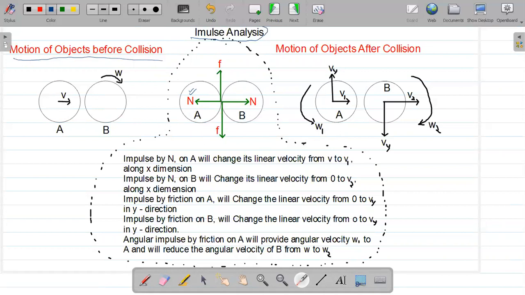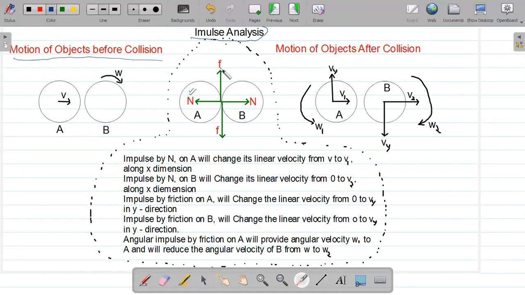The normal reaction which acts on B: notice object B has no linear velocity before collision. It is just rotating at its place, but it is not translating. So the center of mass of object B is not moving, but when it receives the impulse by the normal reaction force, that force will give some momentum to the center of mass of object B, and the center of mass of B will now move with velocity v2. So that's the second impact created by the normal reaction force.